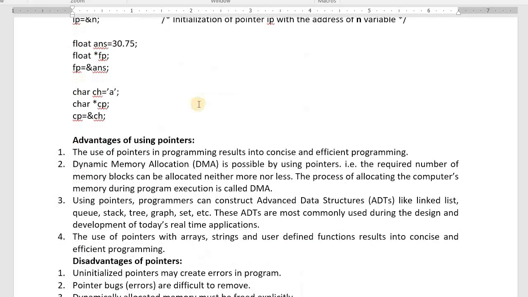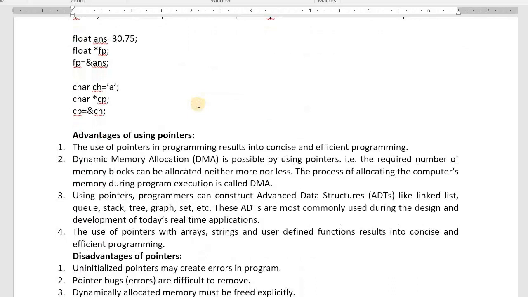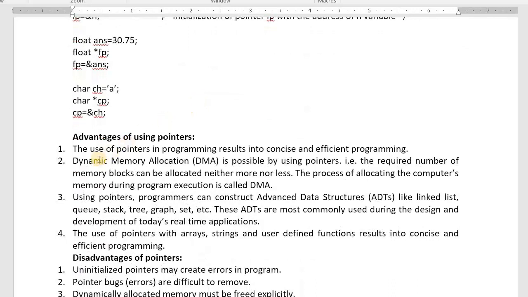In today's class, first I will teach you the advantages of using pointers as a bird's eye view. The use of pointers in programming results in concise and efficient programs. The programs we write now need to work with high speed. Then how to write such programs? By using pointers it is possible. Even a small program can work with high speed. That is what we call a concise and efficient program. We programmers, if we use pointers, are able to write very small and efficient programs. This is one answer.